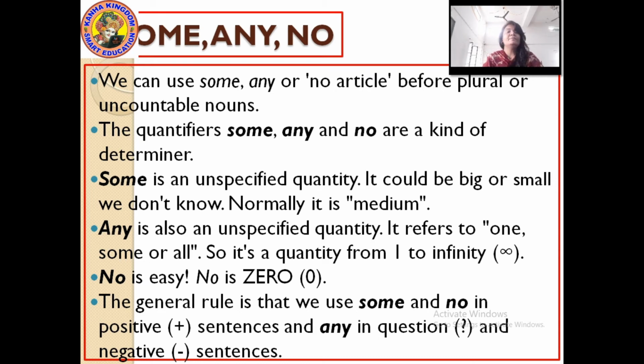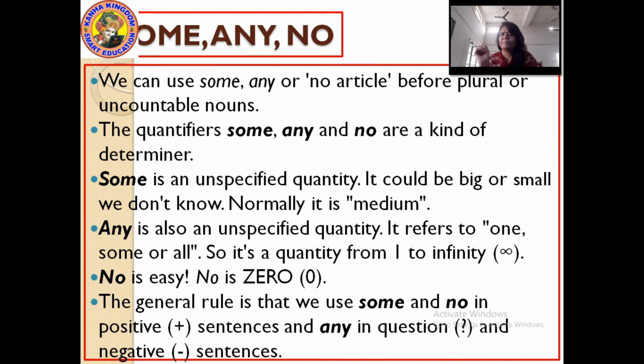Now talking about some. Some is an unspecified quantity. Unspecified quantity means where the quantity is not fixed. It could be big, it could be small, you don't know. The quantity can be too much, the quantity can be very little, anything can be there. Normally it is medium.